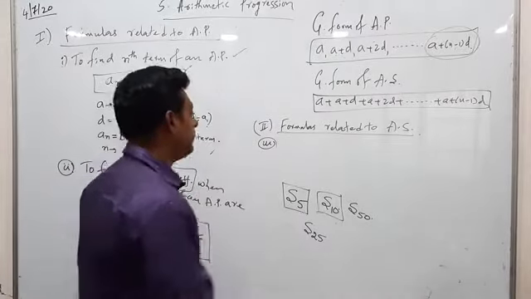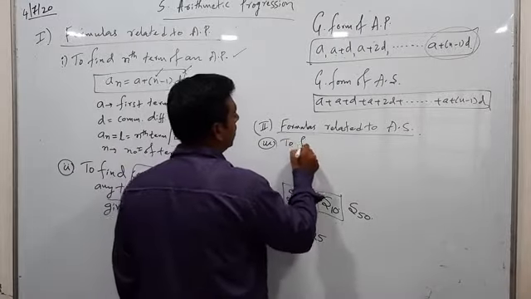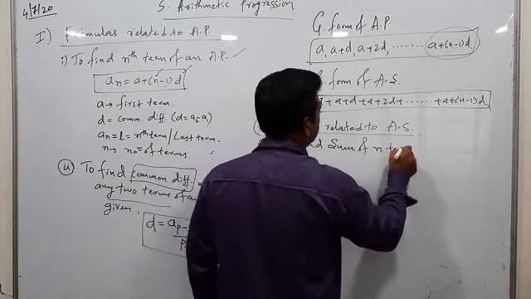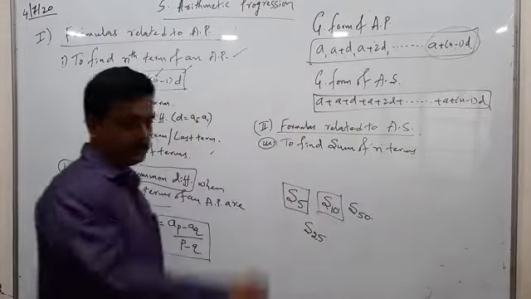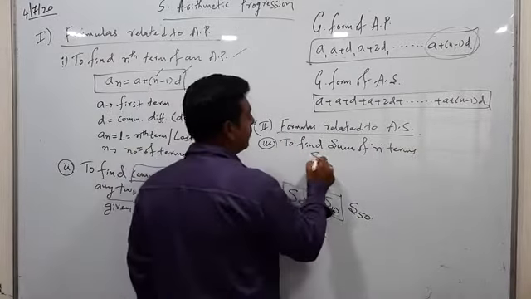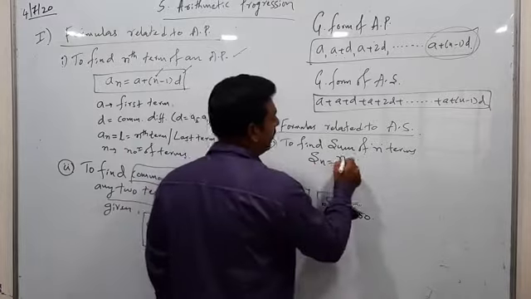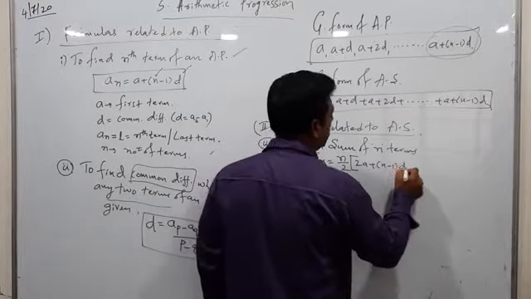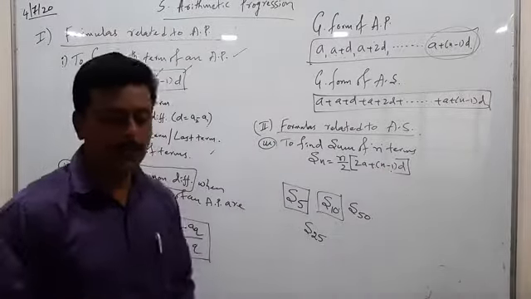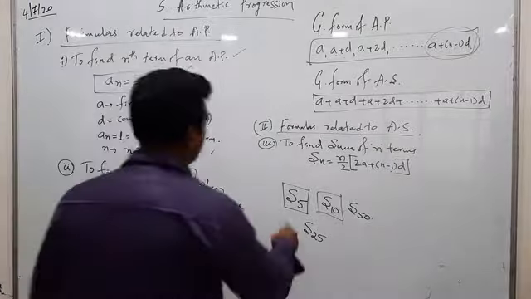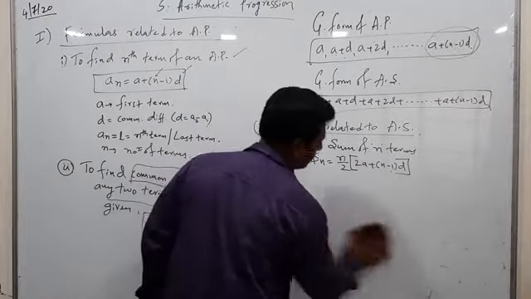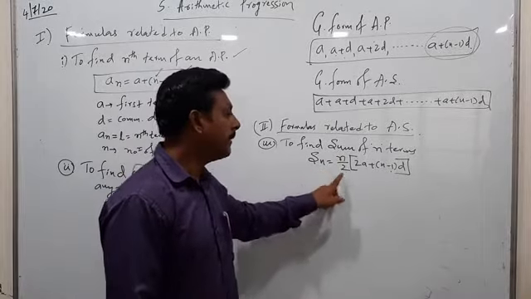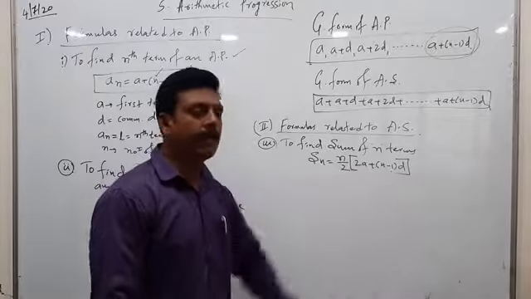For that purpose, we are using a formula to find the sum of n terms. The symbol for the sum of n terms is Sn. Sn is equal to n by 2 into bracket 2a plus n minus 1 into d. This is the formula you are supposed to use to find the sum of n terms. I repeat the formula, how to read it: Sn is equal to n by 2 into bracket 2a plus n minus 1 into d.